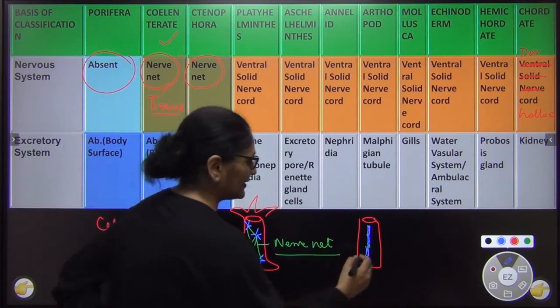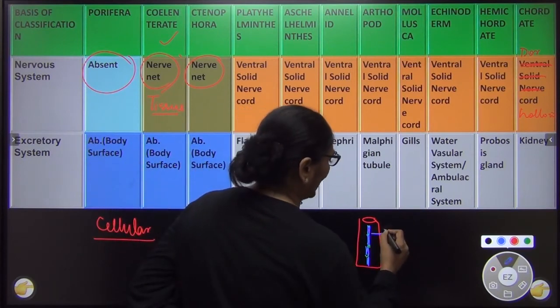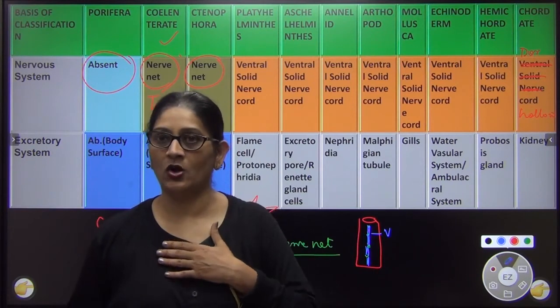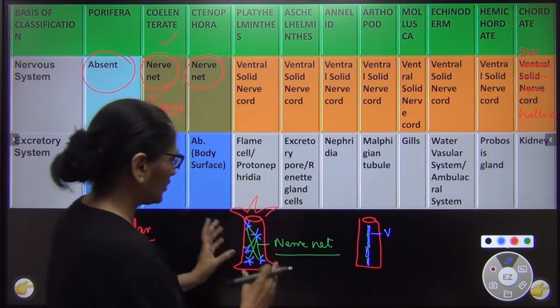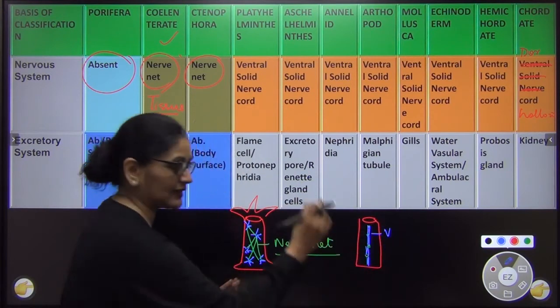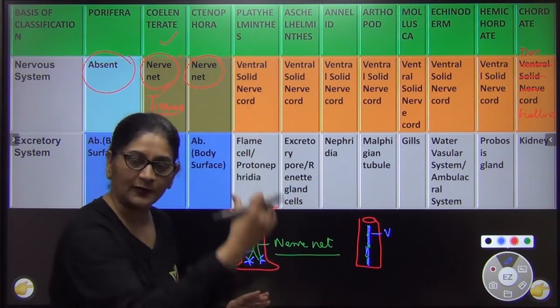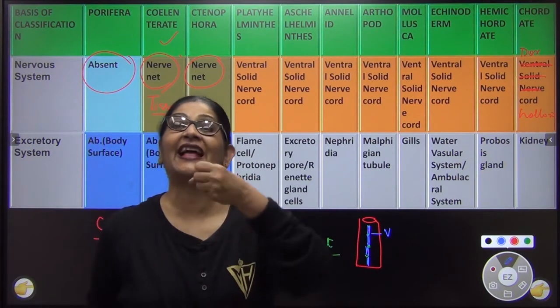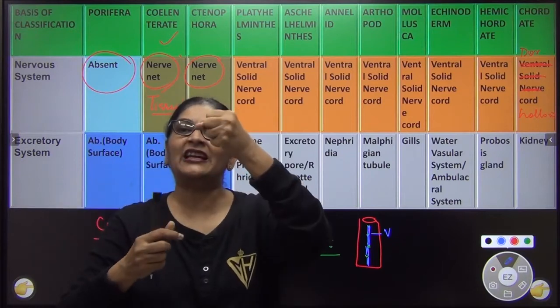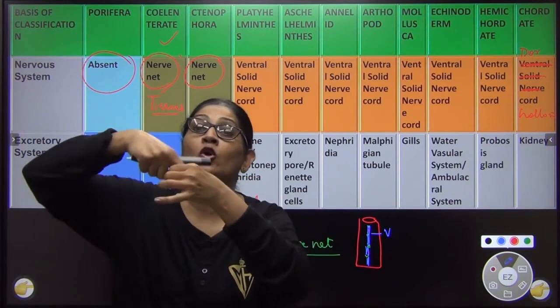This is called as when this is found on the ventral side in non-chordates. In non-chordates, all these neurons they have been pulled at one side. They are in the form of a cord मतलब रस्सी, and they are found on the ventral side and they are solid. That means all the neurons, they are very tightly packed and they are solid, they are not hollow from within.